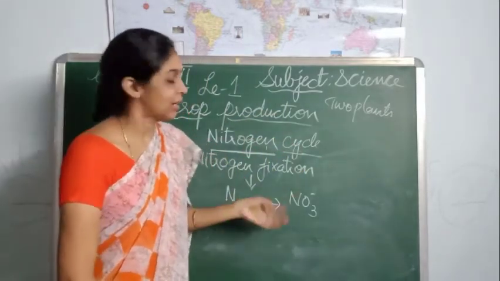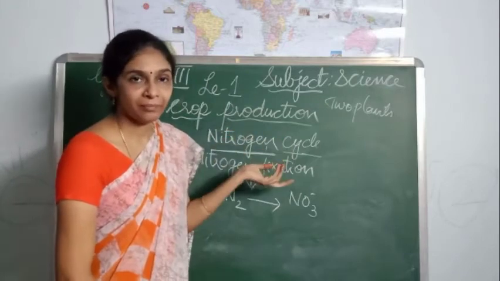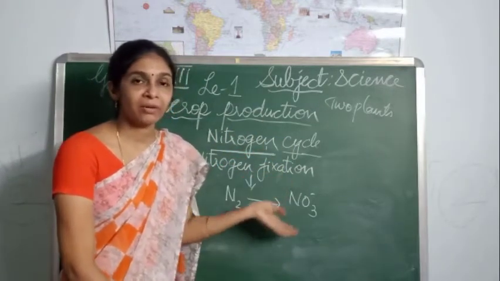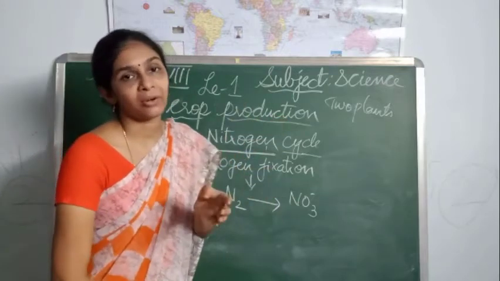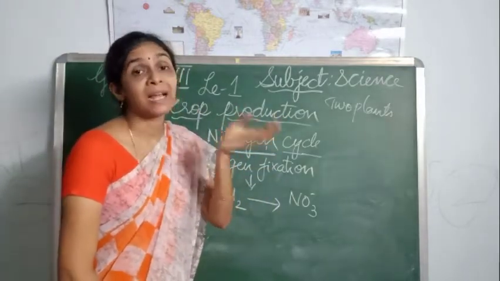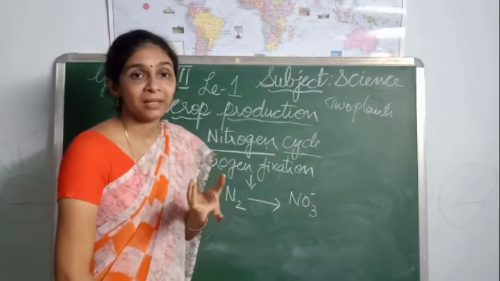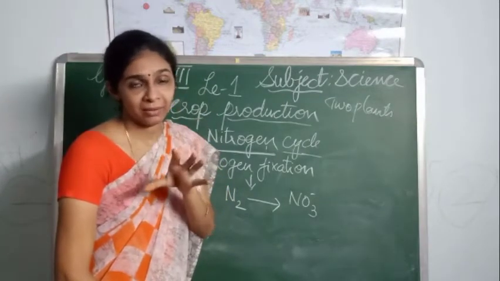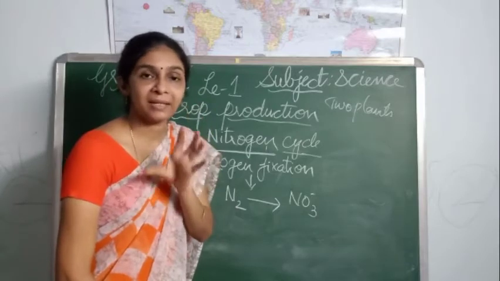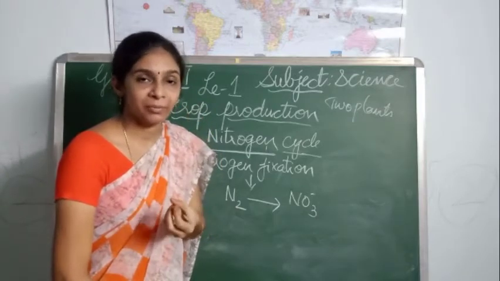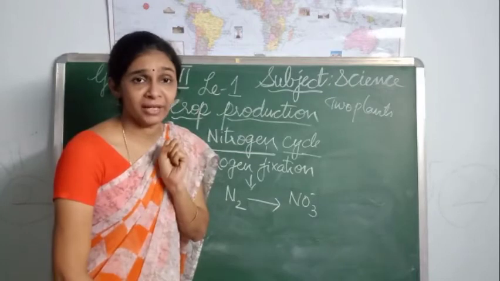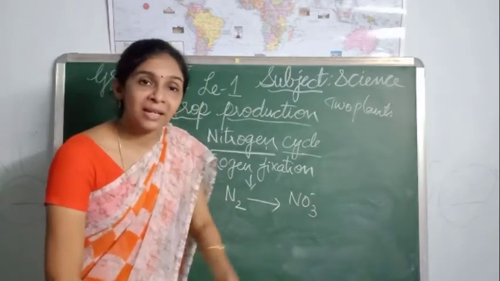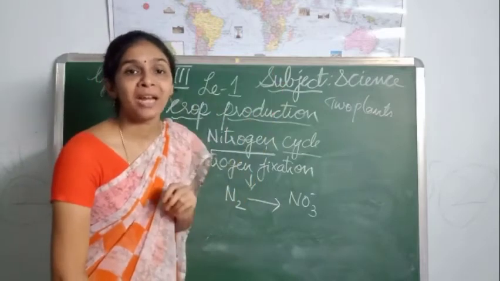In this manner the nitrogen will be transferred from one organism to another organism. When these plants and animals die, the nitrogen present in the organic matter of the dead plants and animals will be decomposed by the microorganisms, and these microorganisms decompose the organic matter and release the nitrogen into the atmosphere.